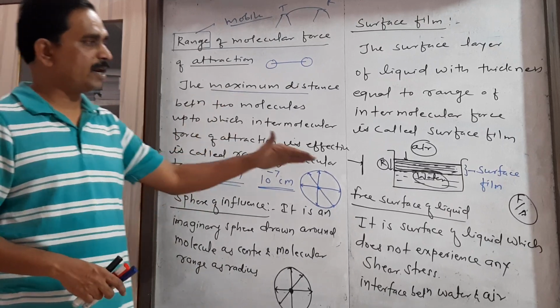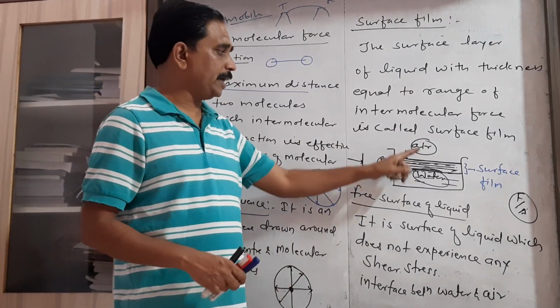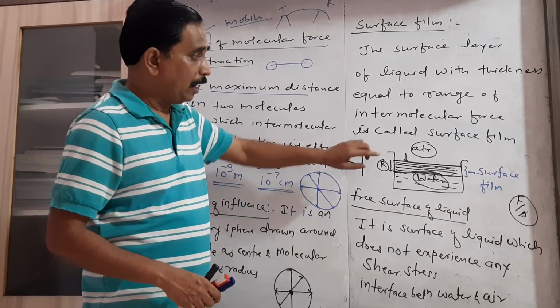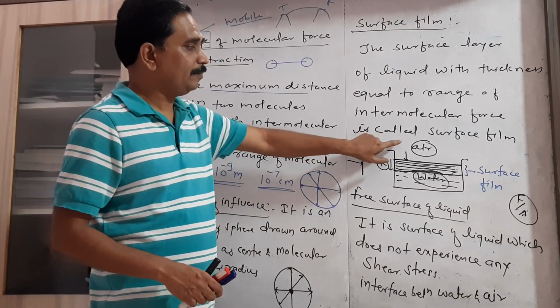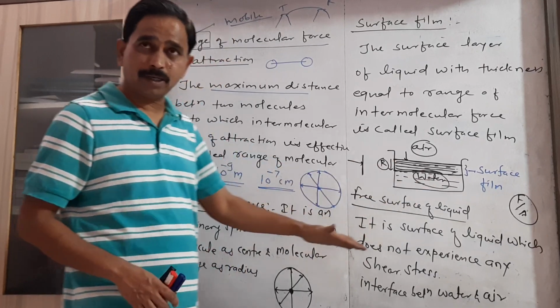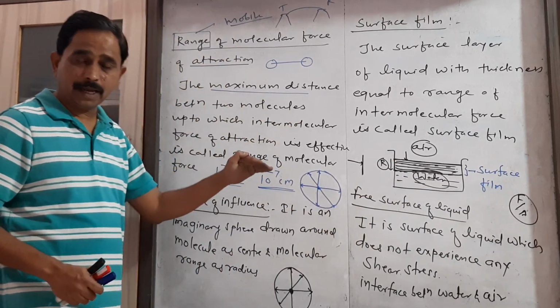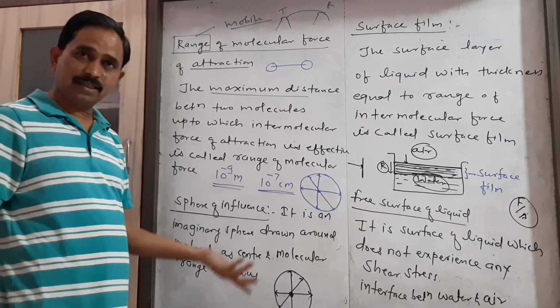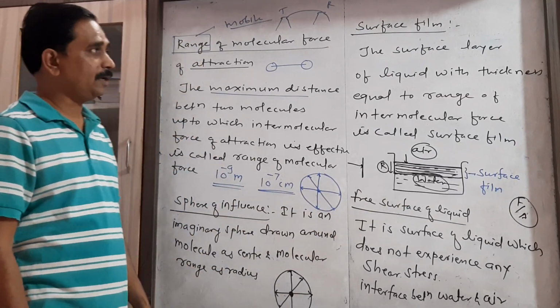Simply, it is the boundary between two media, air and water. Above this line there is a medium, air, and below this line there is a medium, water. This boundary line which separates the two media is the free surface of the liquid.